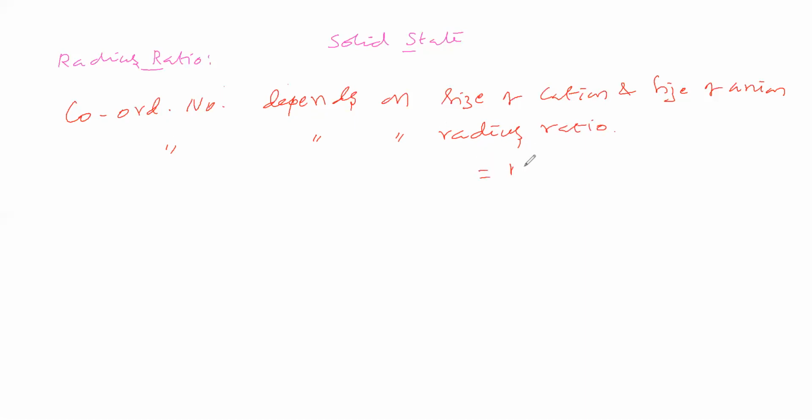Radius ratio is the radius of the cation by the radius of the anion, that is r plus by r minus. That conclusion we got.